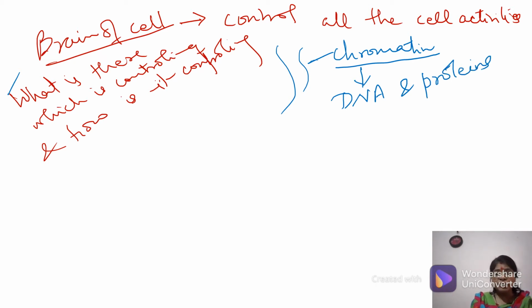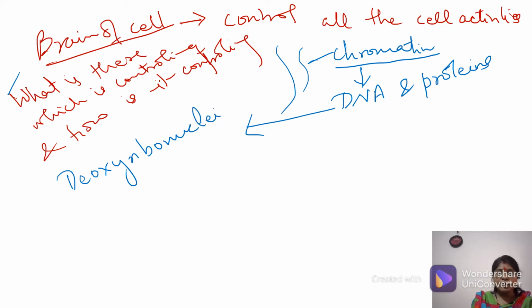Now you know what DNA is. The full form of DNA is deoxyribonucleic acid. So DNA, D for deoxyribo, nucleic, and A for acid. And chromatin is made up of DNA and protein. You will read about these molecules in detail in biomolecules, but for the moment, just understand that chromatin is made up of DNA and protein.